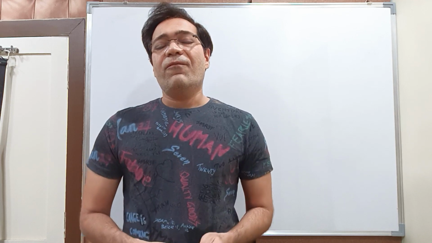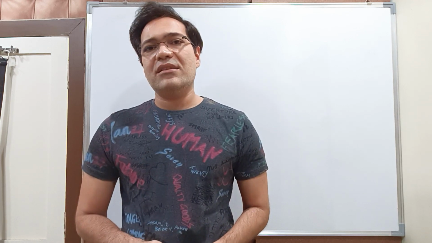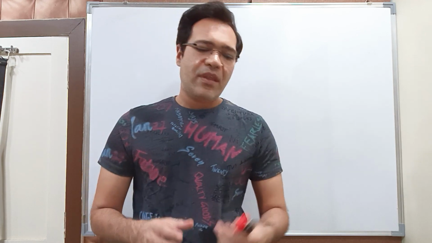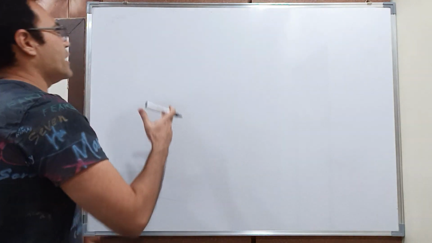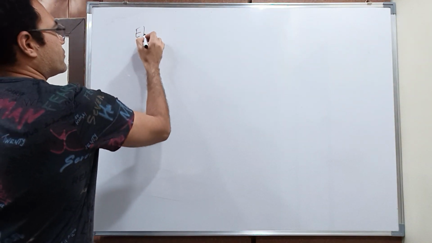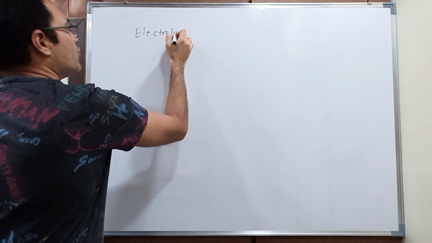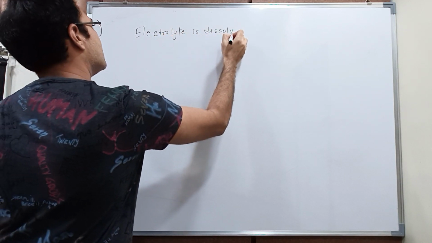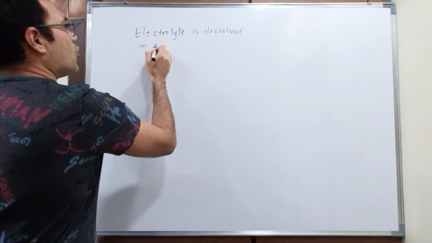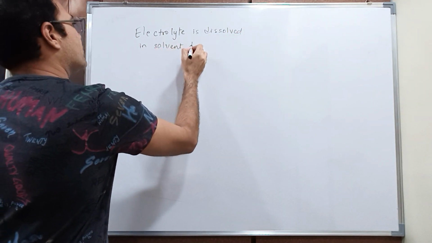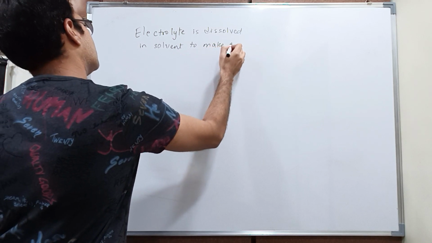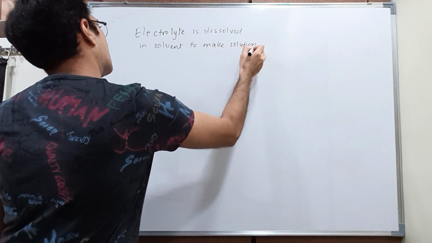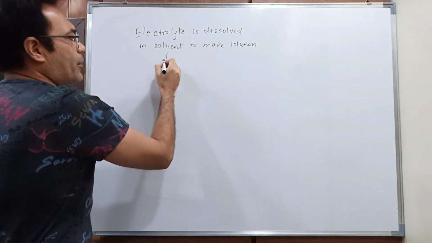Now let's see why we cannot apply these formulas to electrolytes, okay? Now students, what happens? Suppose you take an electrolyte and you dissolve it in solvent to make a solution, right? So what will happen?